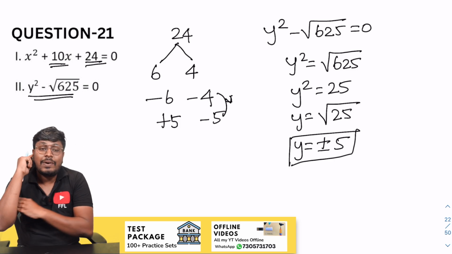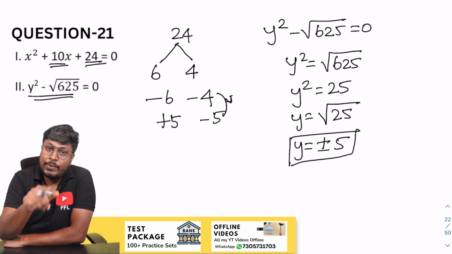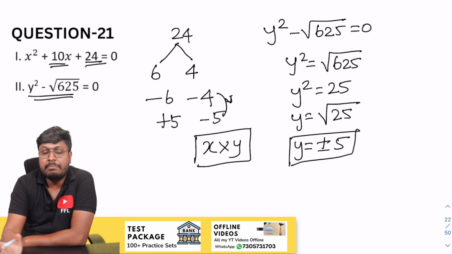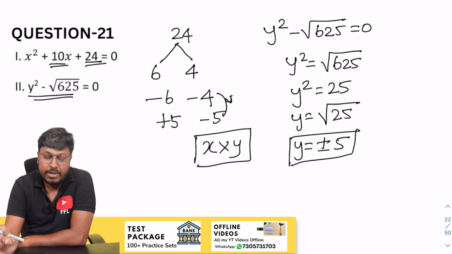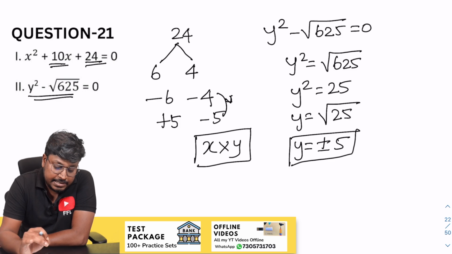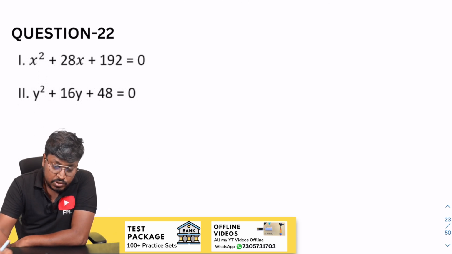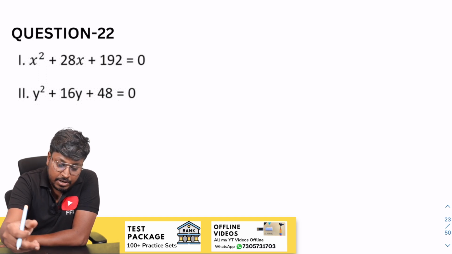For all three values y is greater than, but for one value x is greater than, so the relation cannot be established. If one is greater than and one is less than while comparing, definitely the relationship cannot be established, which is the answer for question number 21.